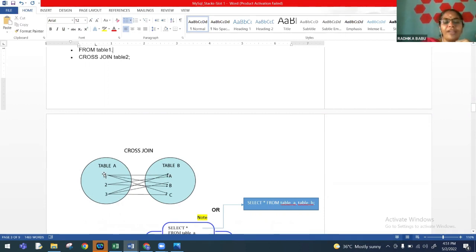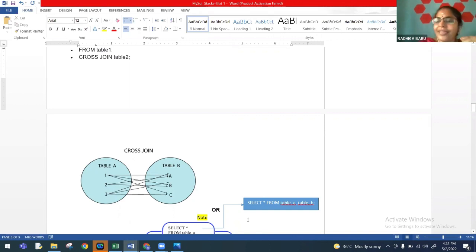The first row of the first table will be pairing with every row of the second table. The second row of the first table will be pairing with every row of the second table. The third row of the first table will be pairing with every row of the second table. So this is the mathematical operation of the Cartesian product, which is otherwise called cross join.